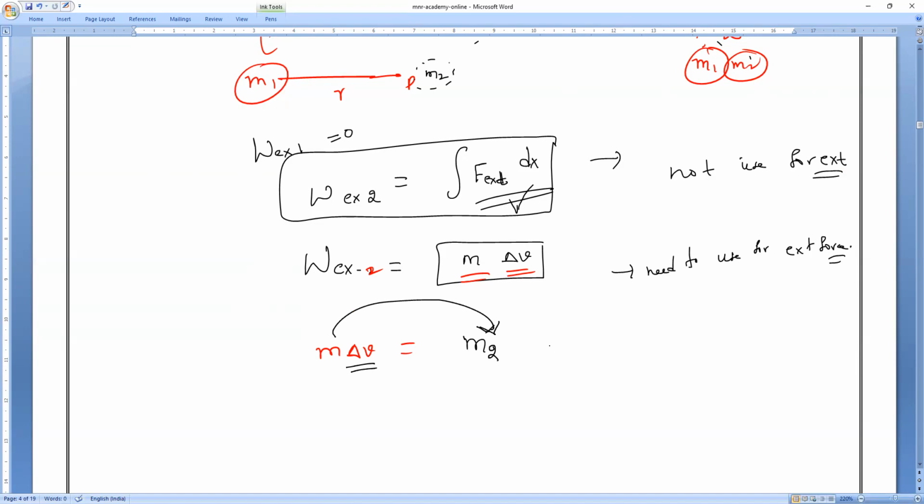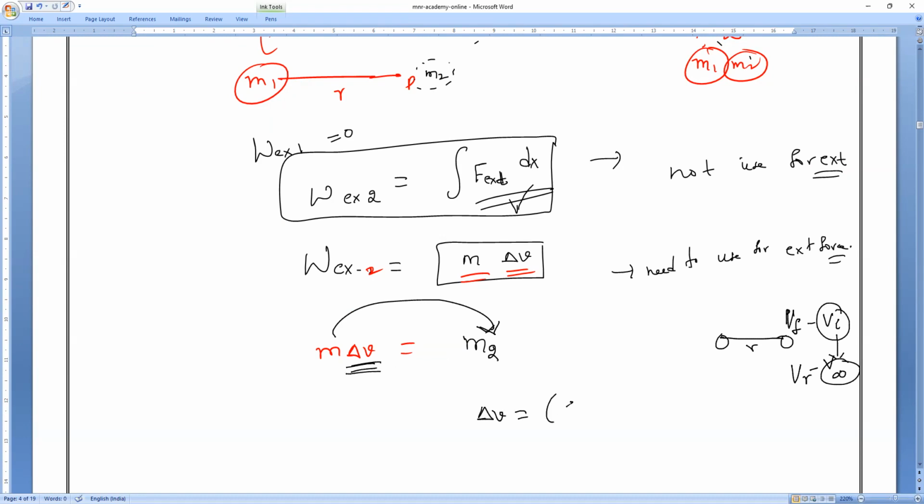And can you tell me what is the change in potential? Final minus initial. That is V final minus V initial. So V initial we always take as infinity. V final is at a particular distance R, so that is VR. So VR minus V infinity. What is delta V, everybody?